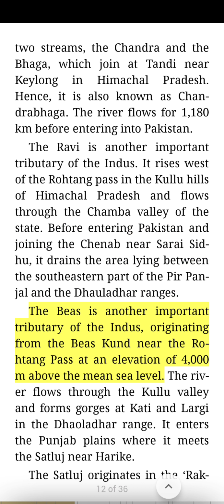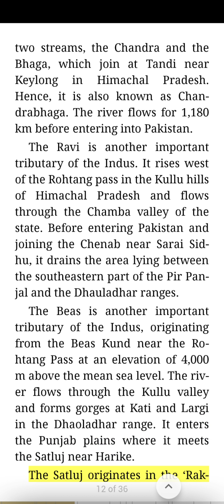The Beas is another important tributary of the Indus, originating from the Beas Kund near the Rohtang Pass at an elevation of 4,000 meters above the mean sea level. The river flows through the Kullu valley and forms gorges at Kati and Largi in the Dhauladhar range. It enters the Punjab plains where it meets the Satluj near Harike.